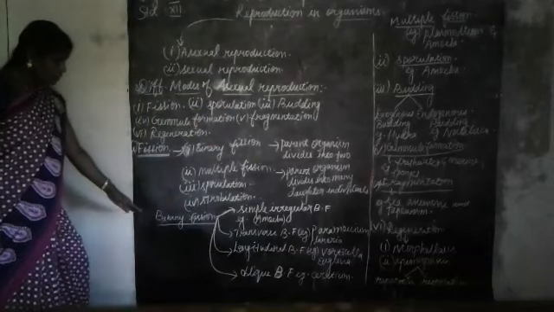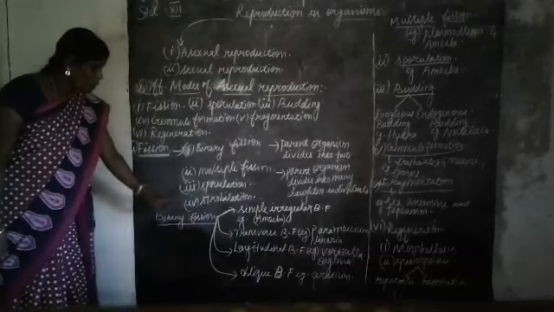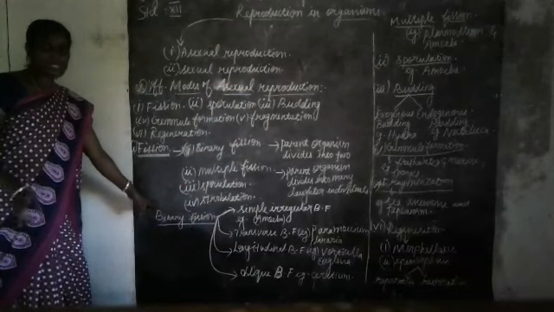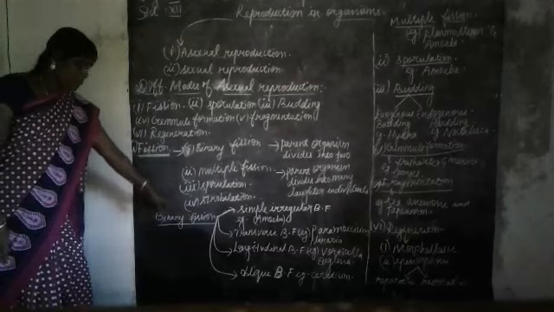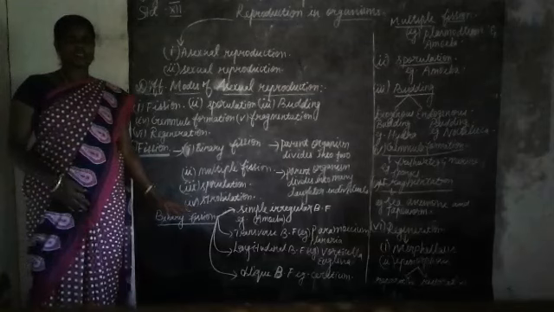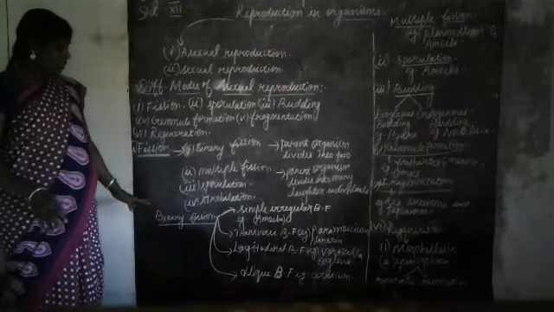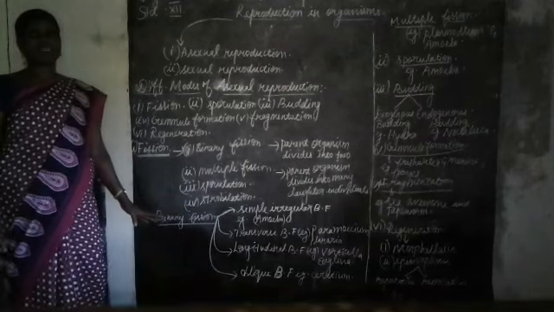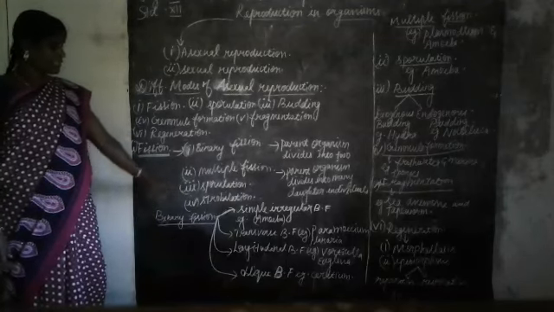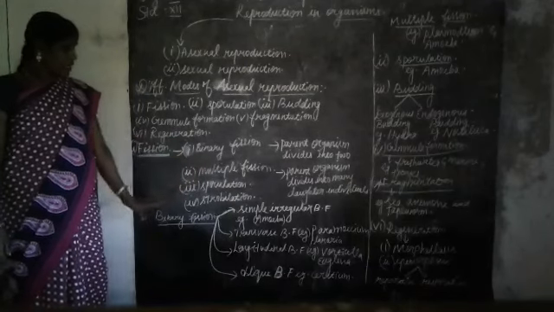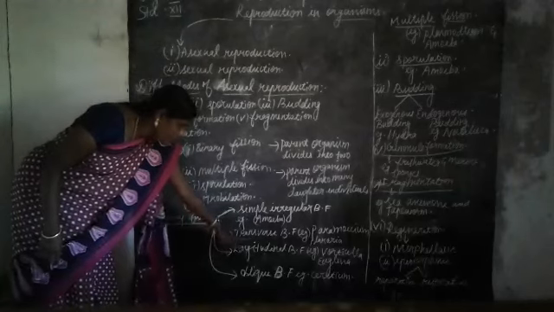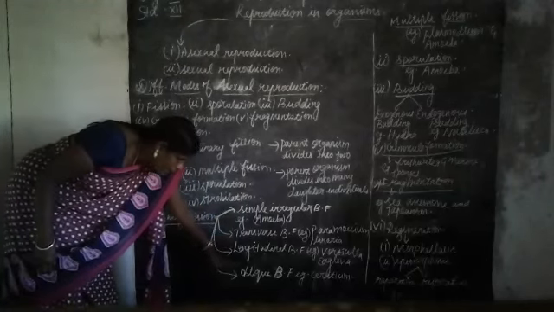Now, I want to say about binary fission. What do you mean by binary fission? It's a process of division of a parent body into two daughter individuals. This can be classified into four types based on the plane of division or plane of fission. There is simple irregular binary fission, the second one is transverse binary fission, the third is longitudinal binary fission, and the fourth is oblique binary fission.